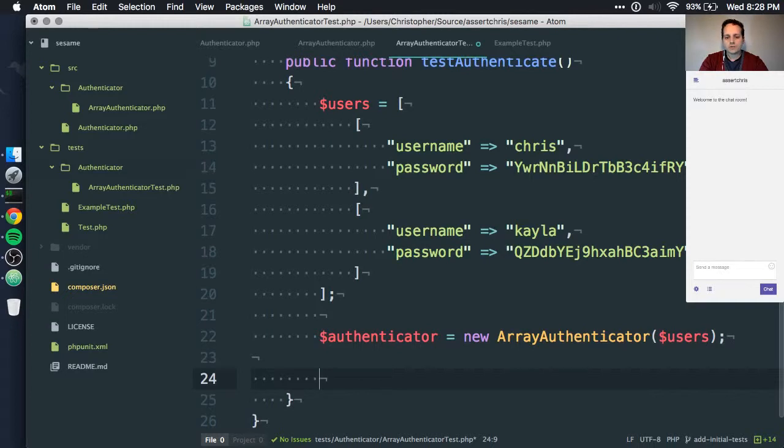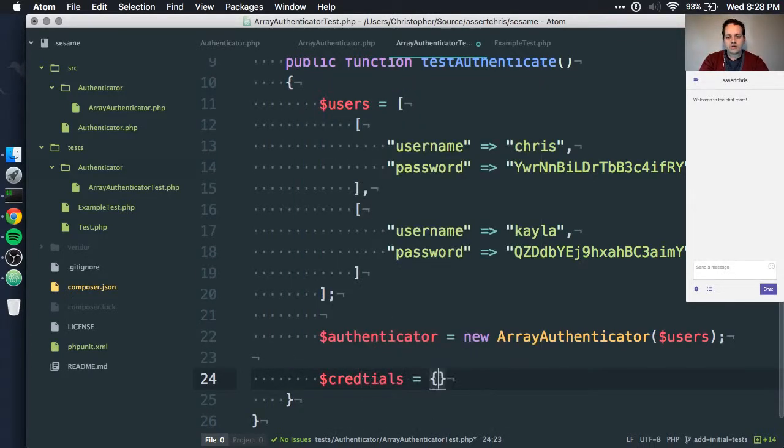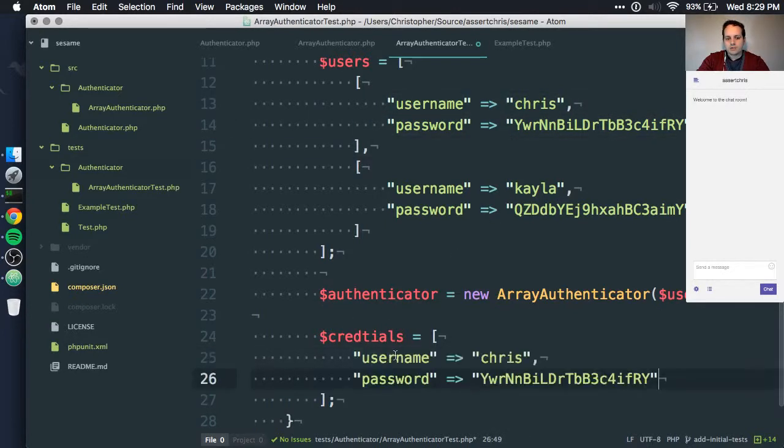Now, what are we interested in doing? Well, maybe we can create a credentials array. Maybe something like this, okay? And we'll say, we're going to test one user's authentication here. Maybe we'll test my user's authentication. So here, we'll repeat these credentials because we want to specify which is the username and which is the password. Again, we are not worried about the hashing between these. That's not part of what this class is supposed to do. Credentials.